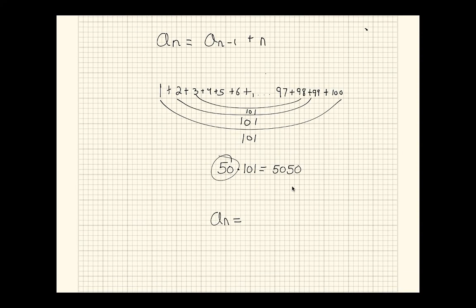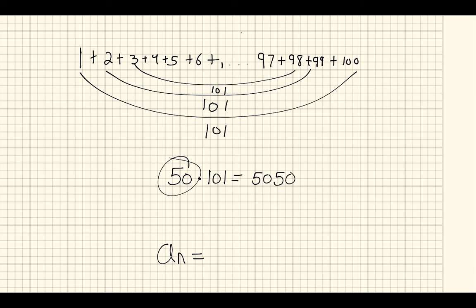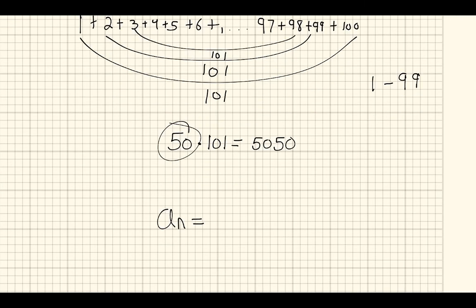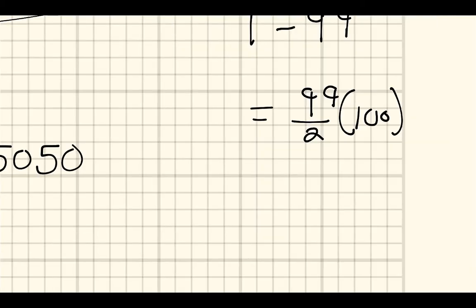If we wanted to add all the numbers between 1 and 99, that would look like 99 divided by 2 times 100, because 1 plus 99 is 100.